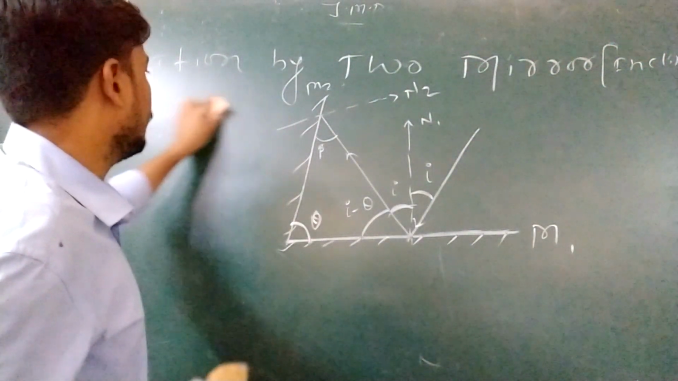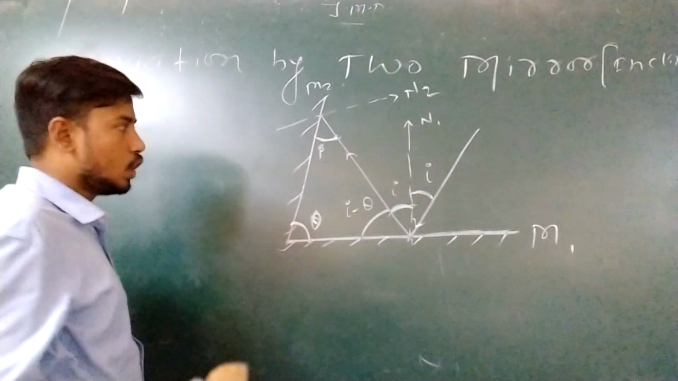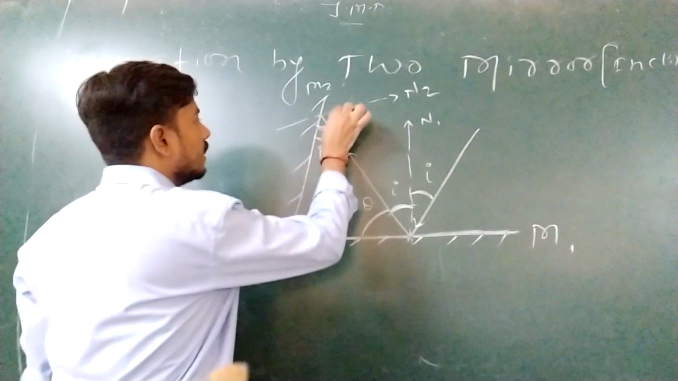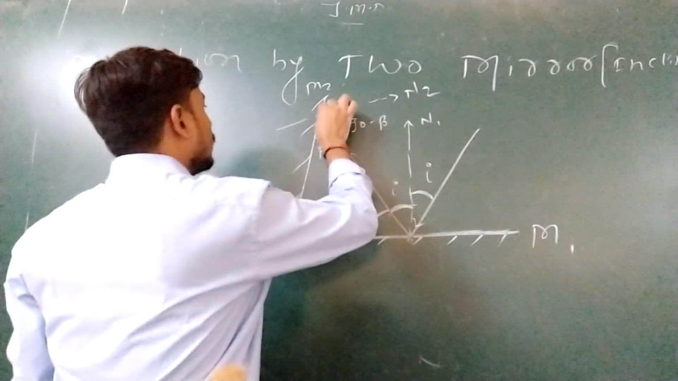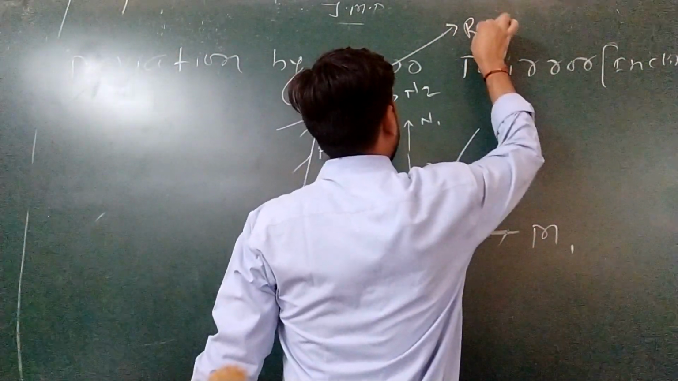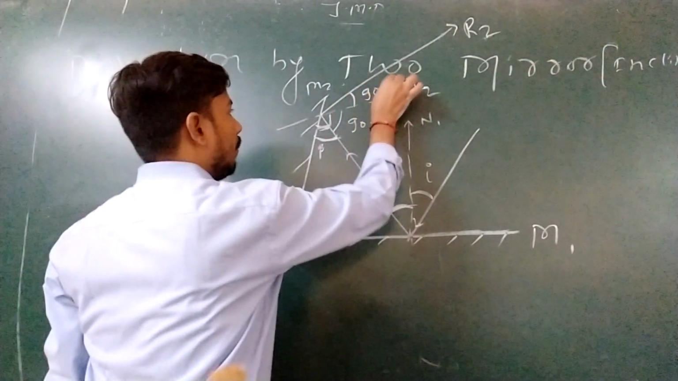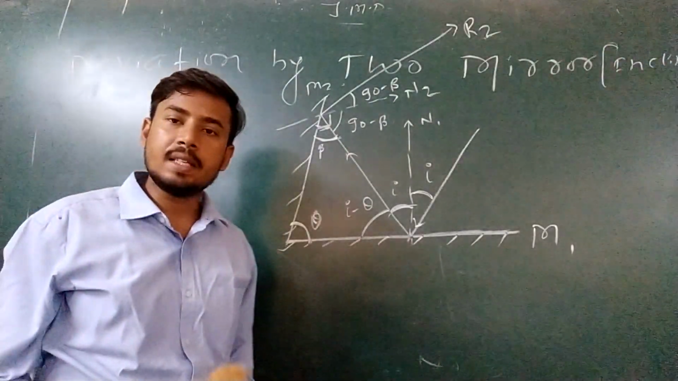Just hold one minute. This angle of incidence, suppose this is beta, I assume. So this total angle is what? 90. This total angle is 90, so this becomes 90 minus beta. So this ray will go in this direction R2 and this angle is also 90 minus beta. Now how many times does deviation occur here?